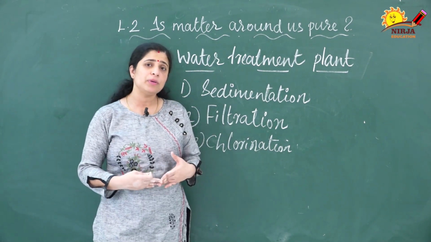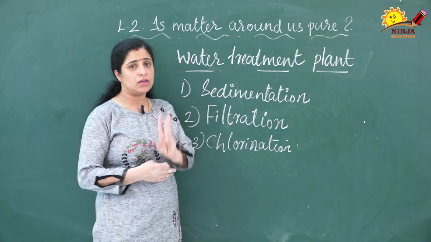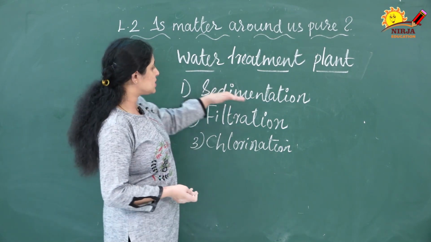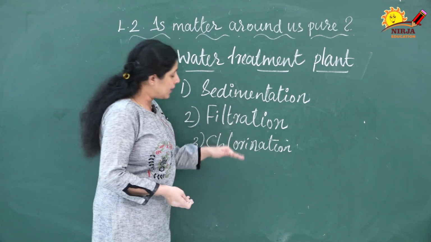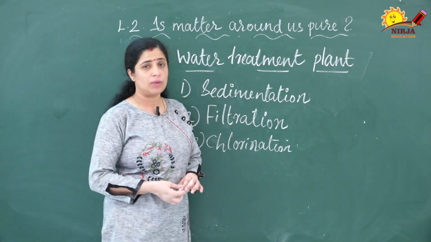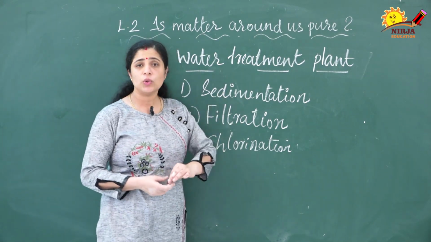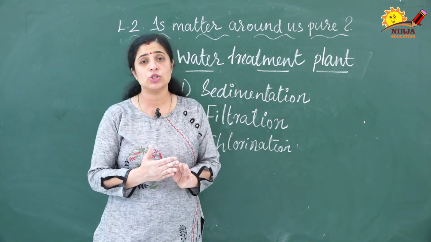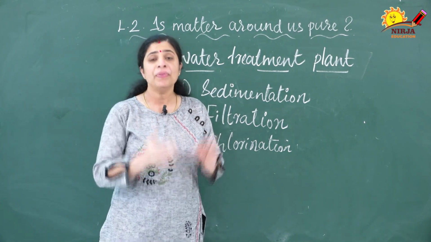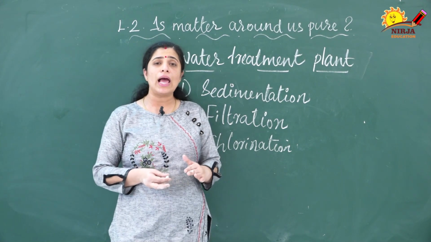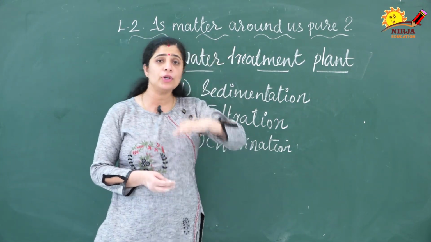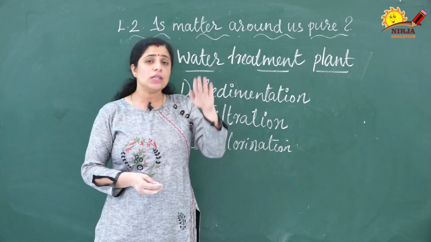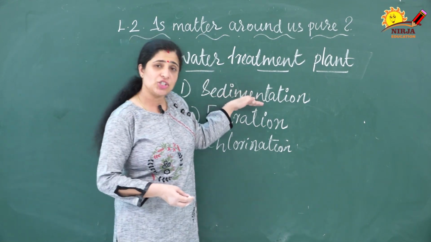In a water treatment plant mainly 3 steps are there. They are following 3 steps. The first step is sedimentation, the second step is filtration and the third step is chlorination. So what is sedimentation? You know that the water will pass into a sedimentation tank. In the sedimentation tank what will happen? All the heavy particles or all the heavy impurities will settle down. This will happen in the sedimentation tank.